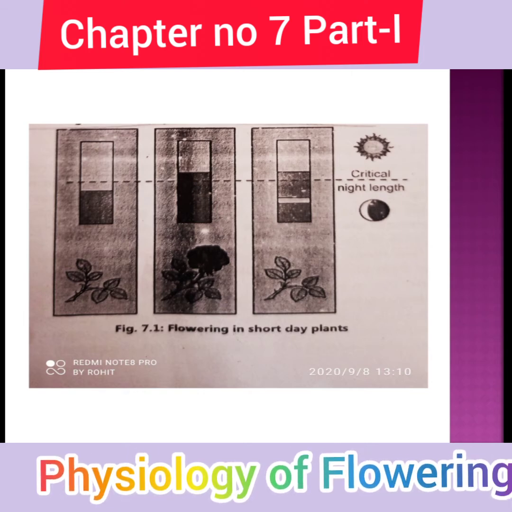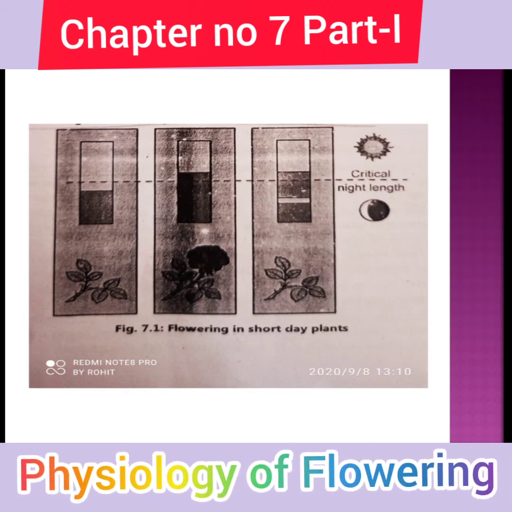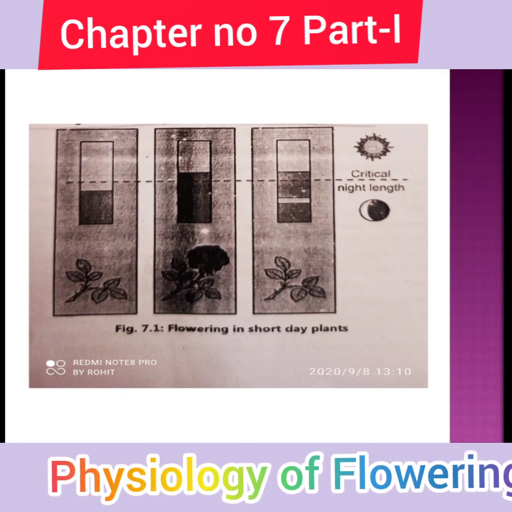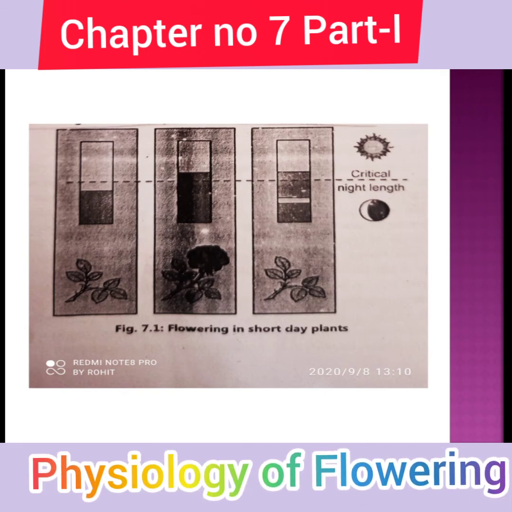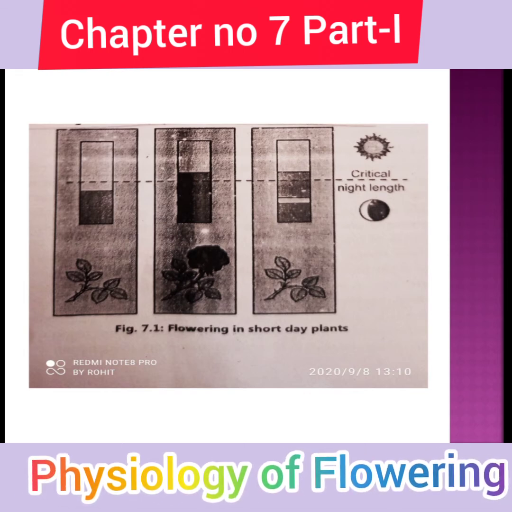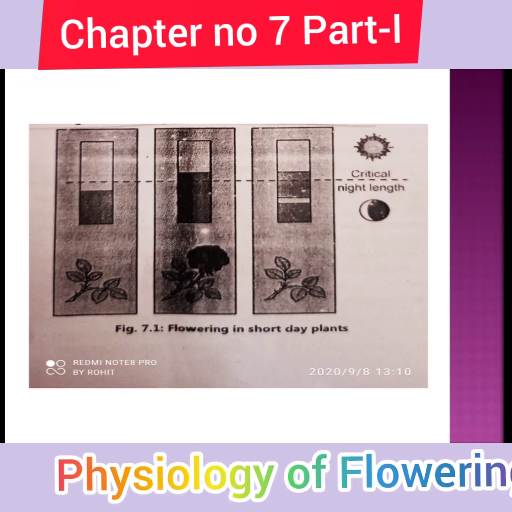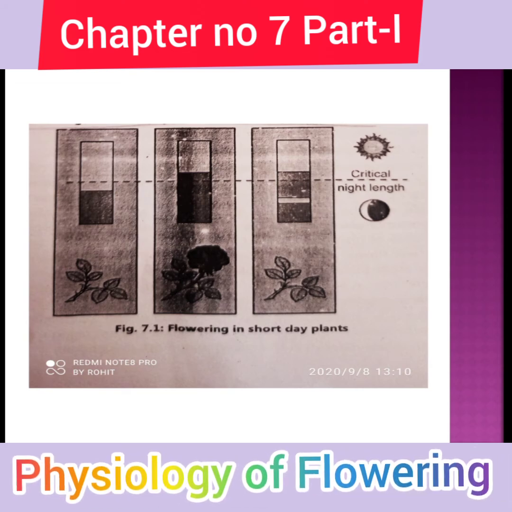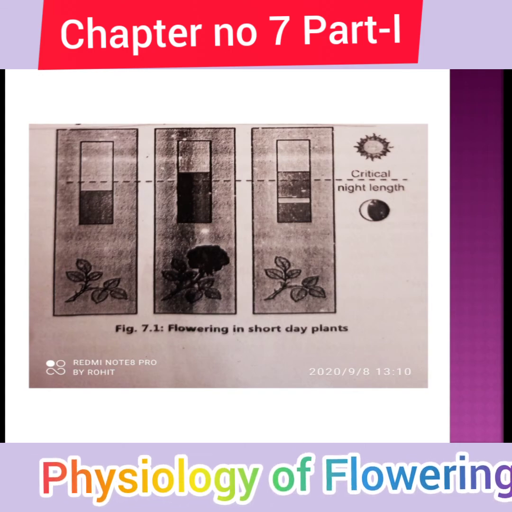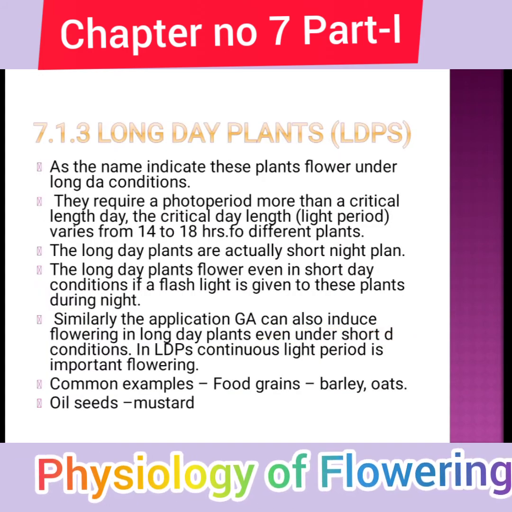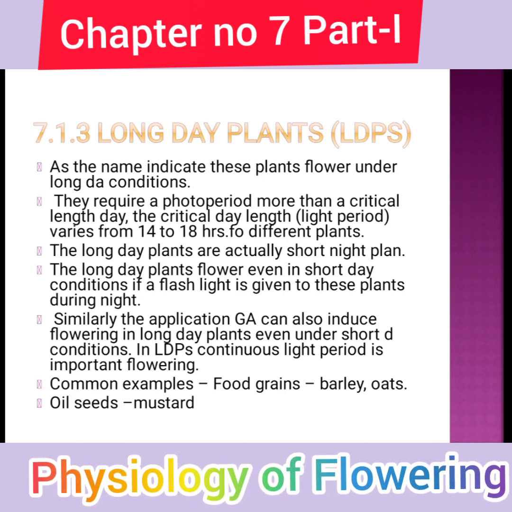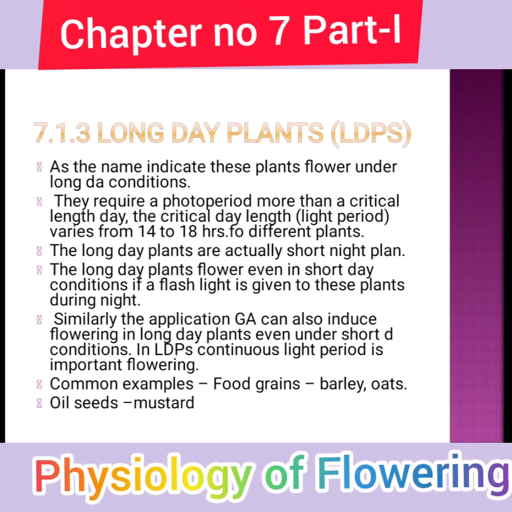The diagram is explaining some plants. Critical light period means they require less than a 12-hour day length and more night time than the critical night time. Then long day plants, as the name indicates, flower under long day conditions.